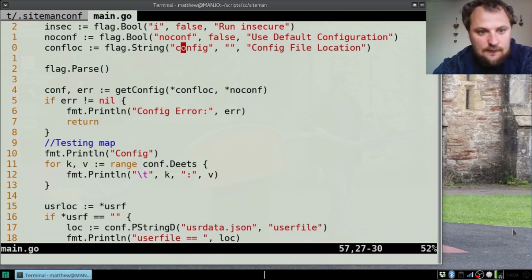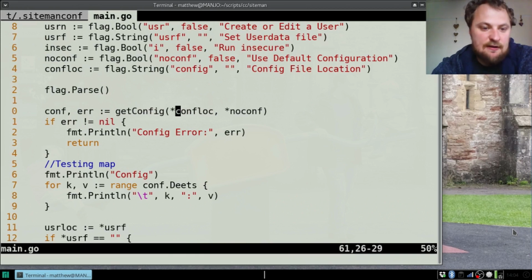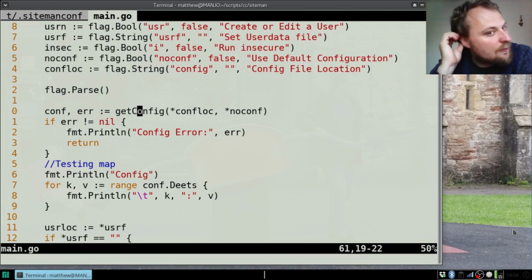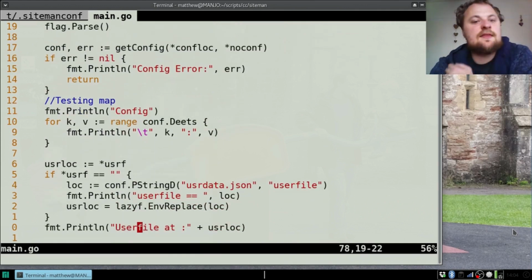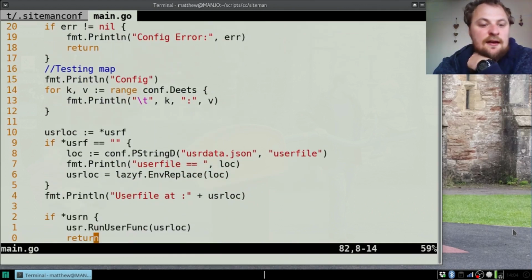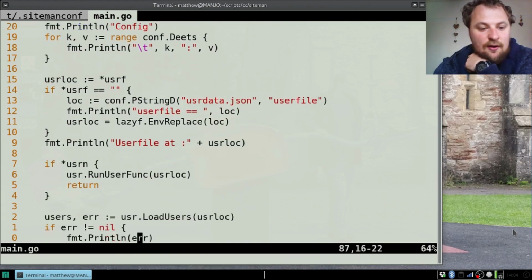So I've loaded up the configuration file. This is actually a method belonging to this package that calls lazyf.getConfig with various options, but mostly just lists of configurations, possible configuration locations. Once I've got this configuration, I can then just pull out the data as I want it.